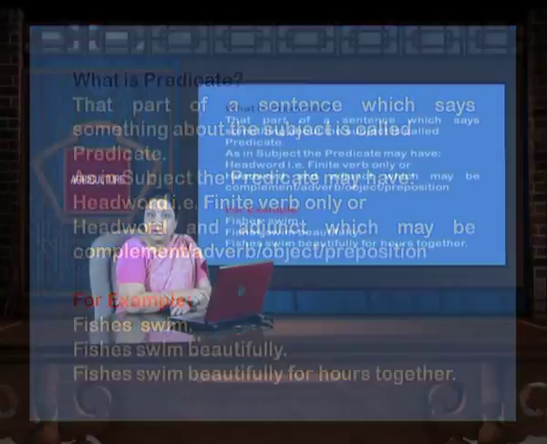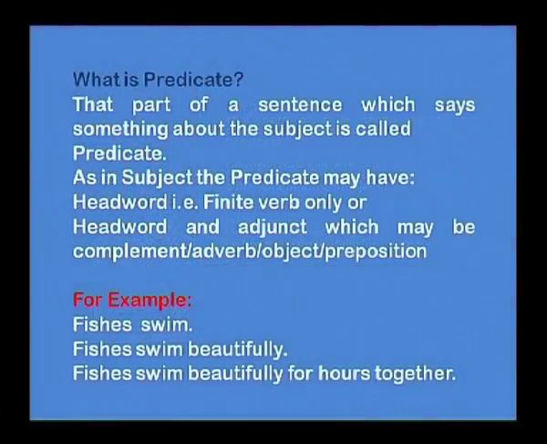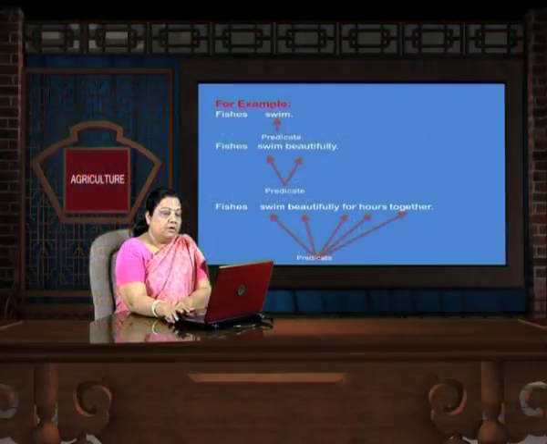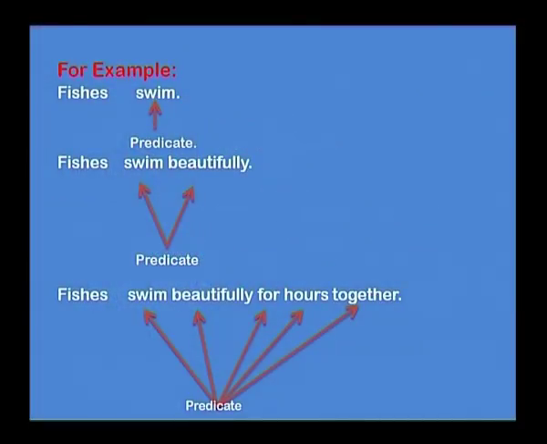I give you an example here, again I repeat. Fishes swim. Fishes swim beautifully. Fishes swim beautifully for hours together. For example, take a look, fishes swim. So, we have fishes as the subject, and swim forms the predicate here. Fishes swim beautifully. Fishes is the subject, and swim beautifully together form a predicate here. Fishes swim beautifully for hours together. We have fishes as the subject, and swim beautifully for hours together forms the predicate here.